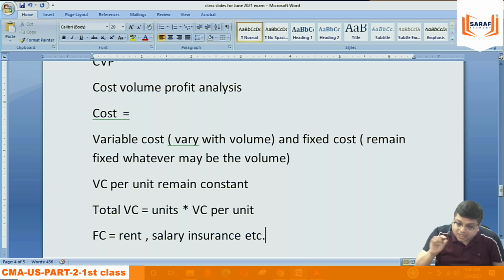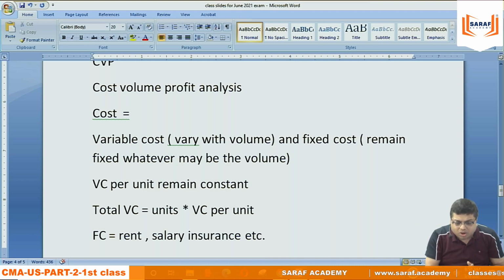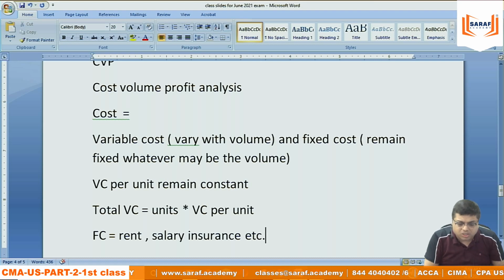From 99 to 100, just one more student, it will be 3X. That means the fixed cost will increase by the change in capacity. But today I will teach 10 students, tomorrow 90, next day 200, next day 500. That never happens in life. The capacity of the organization does not change daily. The capacity of the organization for a short period remains constant. So the fixed cost remains constant.